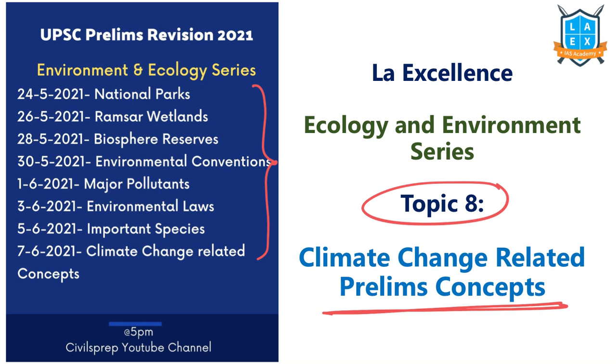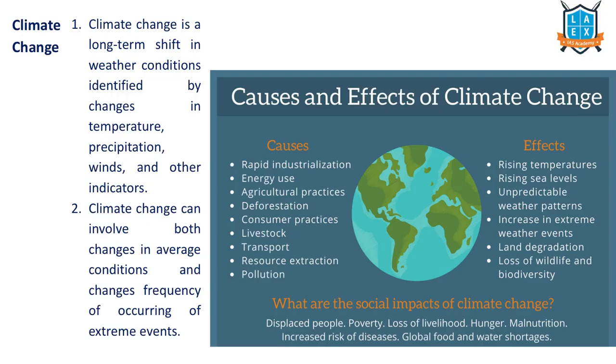If you have gone through the previous questions, every year, at least one question we get from this particular topic: climate change, conventions, reasons, etc. So, now let's understand climate change related concepts, climate change related conventions. First, let us understand this. What is the meaning of climate change? Climate change means a shift in the long term patterns. A shift in the long term weather patterns is called climate change. This shift can lead to changes in temperatures, precipitation, winds, and other climate indicators.